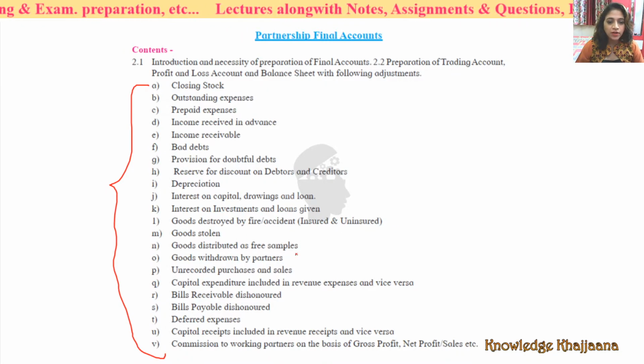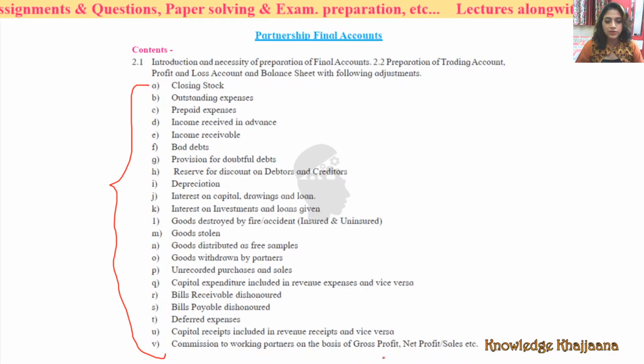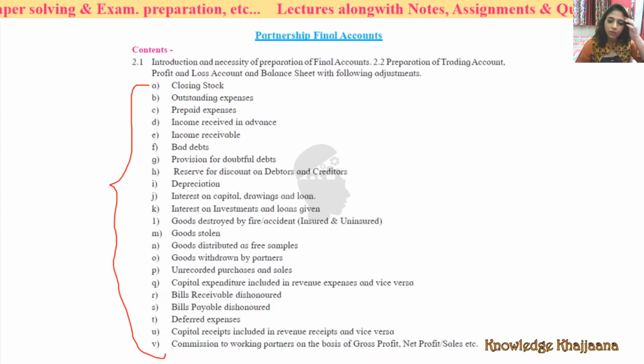Goods stolen, goods distributed as free samples, goods withdrawn by partners, unrecorded purchases and sales, capital expenditure included in revenue expenses and vice versa by mistake, bills receivable dishonored, bills payable dishonored, deferred expenses, capital receipts included in revenue receipts and vice versa, and commission to working partners on the basis of gross profit, net profit or net sales.